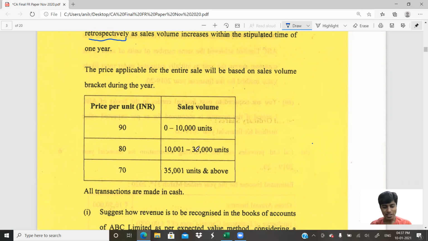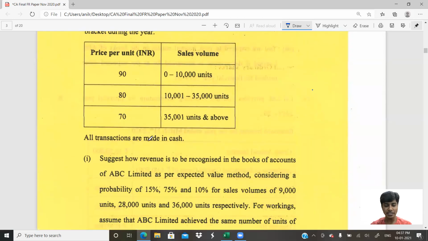Okay. So if I buy 10,001 to 35,000 units, the price per unit from the first unit till the 35,000th unit is 80 rupees. But if I buy more than 35,000 units, it will come to 70 rupees. How do we recognize the revenue? I've told you previously, two methods: expected value method or most likely method. All the transactions are made in cash. Another important point: we should not assume these to be credit transactions. They've told us they are cash transactions.